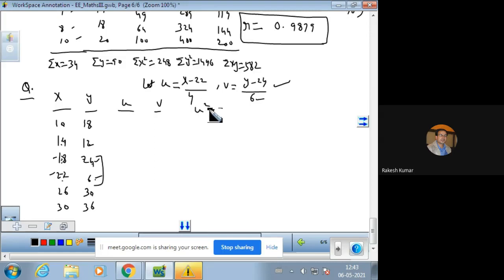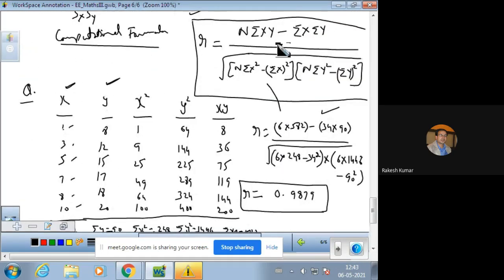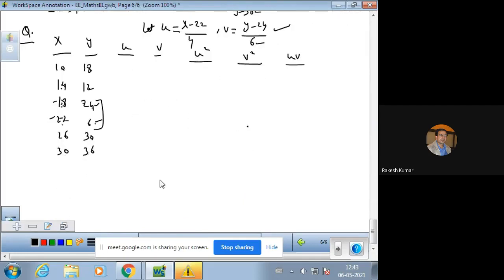Similarly, we can calculate U square, V square, and UV. जहां जहां आपका x और y है इस फार्मूला में, वहां पर आप uv कर देंगे. The same formula will be used for computing this. Now, the value of U by this formula: X is 10 here.